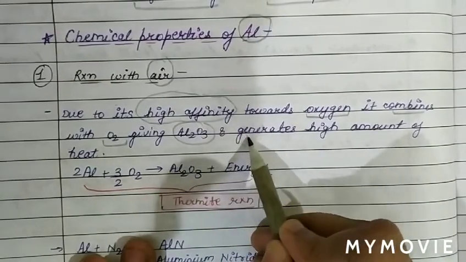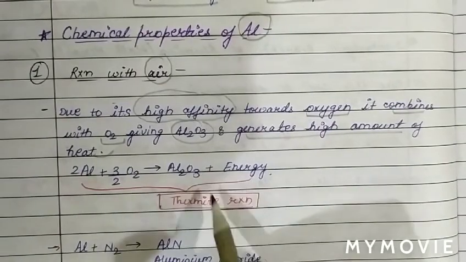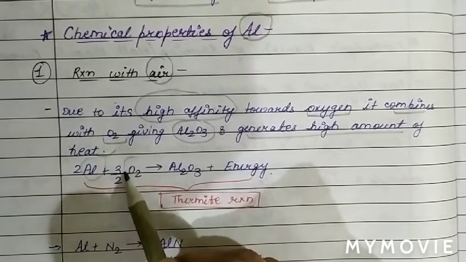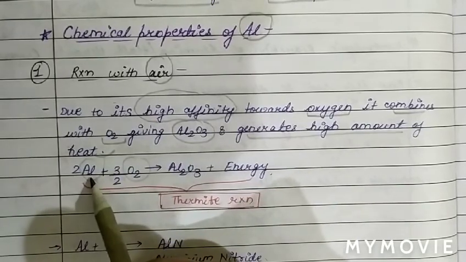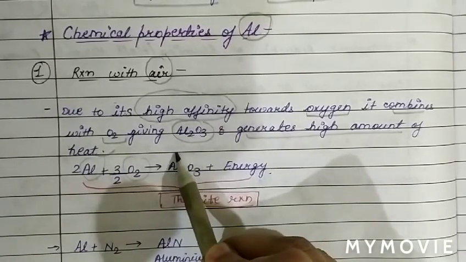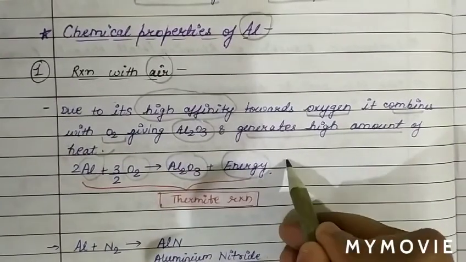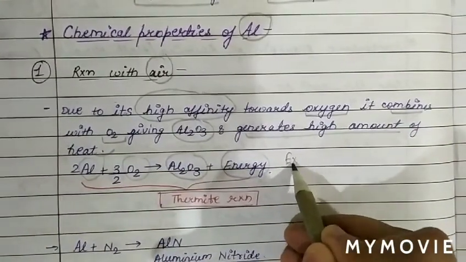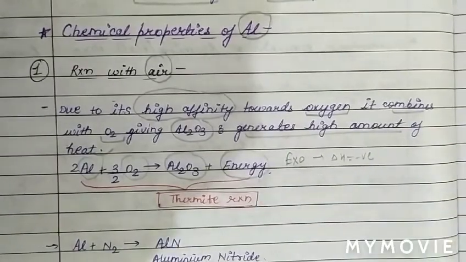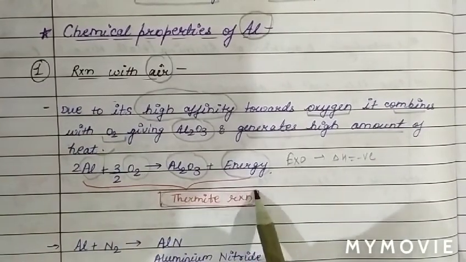In this process some amount of heat is also released, so basically this is an exothermic process. Because the affinity of aluminium towards oxygen is very high, and with the formation of aluminium oxide it also generates energy, we can say this process is exothermic. So delta H is negative, because a high amount of heat is released. This reaction we also call the thermite reaction.